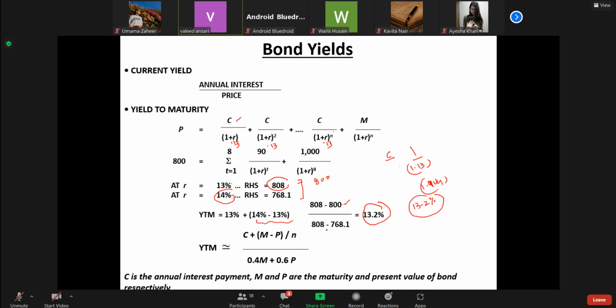But there is also an approximate formula. This formula can also provide rates very similar to this. And this formula is that the coupon rate plus the maturity price minus the present value, the price prevailing now, divided by n, the number of years, 8. Because this is a derivation from a formula, this is the final result. If you put these values here, you can also get this number almost approximately. That is why this is approximately equal.